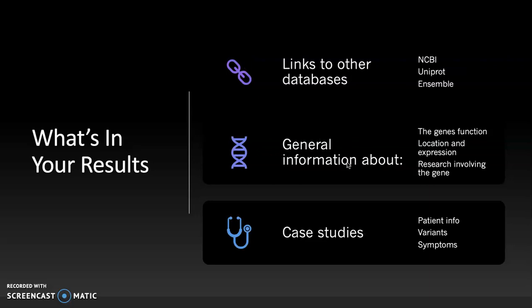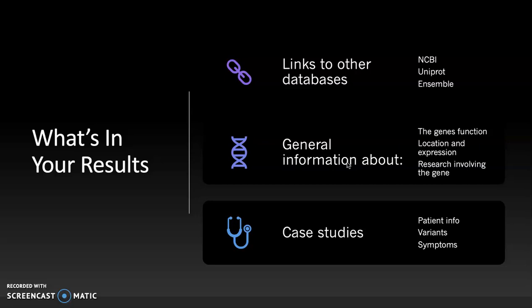When you find results, what they're going to have are links to other databases like NCBI, UniProt, Ensembl, which you probably learned about earlier in the semester. It also has general information about the genes and their function, where they're located on the genome and how they're expressed, and any research involving these genes. And the last thing that you'll find are case studies, and you'll find general patient information, variants, and their locations, and specific symptoms.